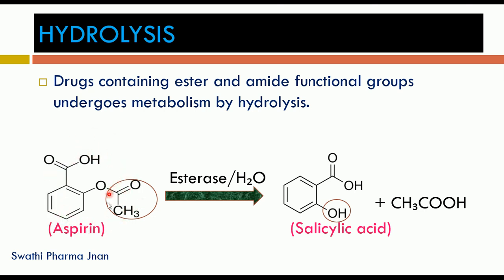Aspirin contains an acetyl group. At this position, the acetyl group is converted into a hydroxyl group in the presence of the enzyme esterase and water. The OH group attaches to the acetyl group to form the byproduct acetic acid, and H+ from the water attaches to the oxygen to form the OH group, giving salicylic acid. Salicylic acid is the metabolite obtained by hydrolysis of aspirin.